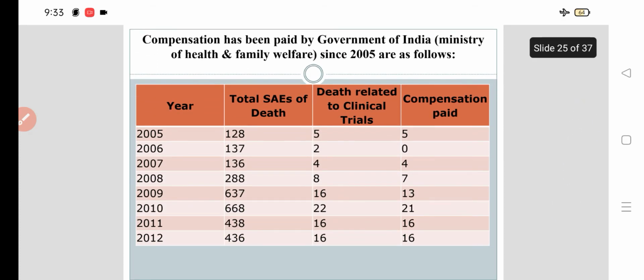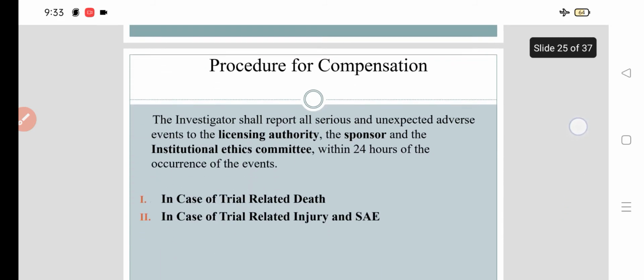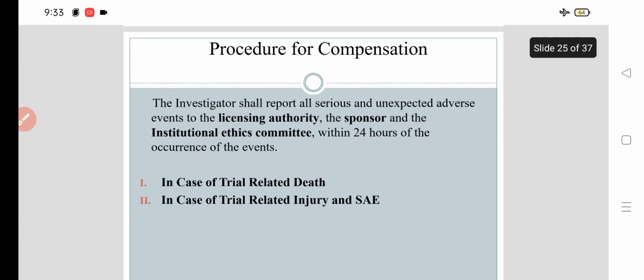So compensation has been paid by the Government of India, Ministry of Health and Family Welfare since 2005. You can see there is an increasing total of SAEs of death related to clinical trials. Compensation is also increasing day by day. So something is happening.